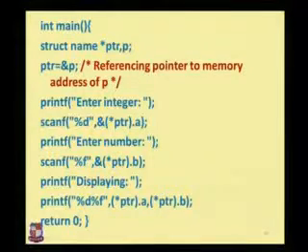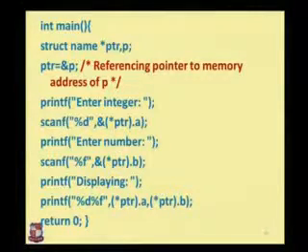Then printf enter integer. When we are entering an integer, then scanf %d, address of ptr dot a. This is very important. We have to enclose ptr in braces, with the dot operator, that is dot a.